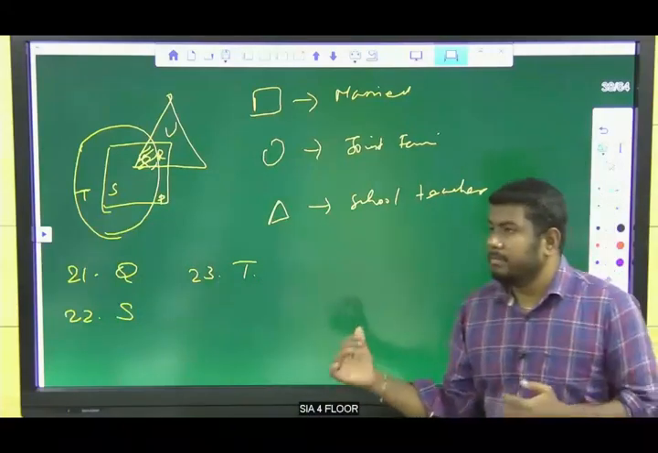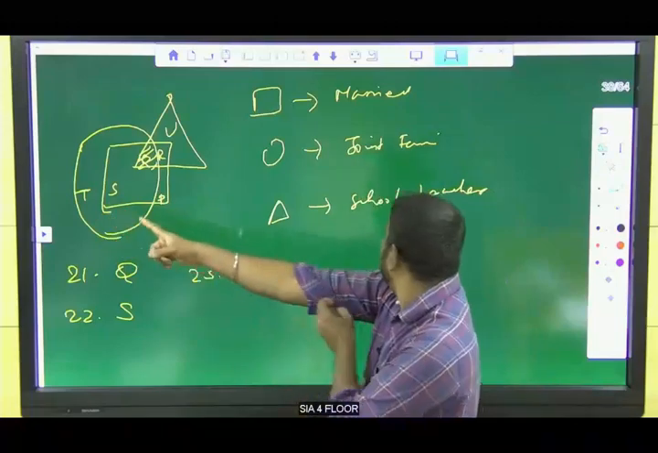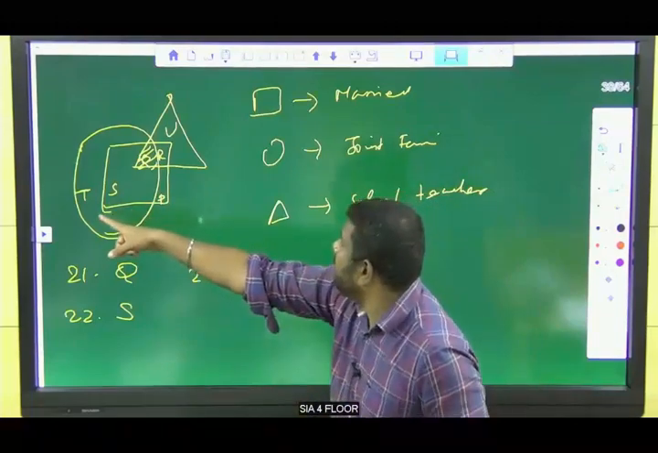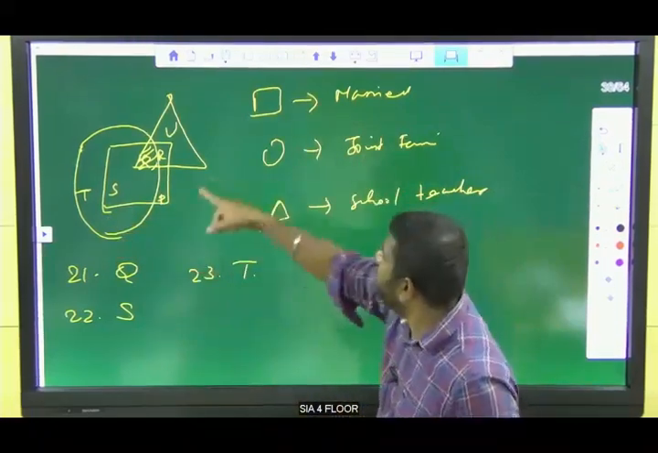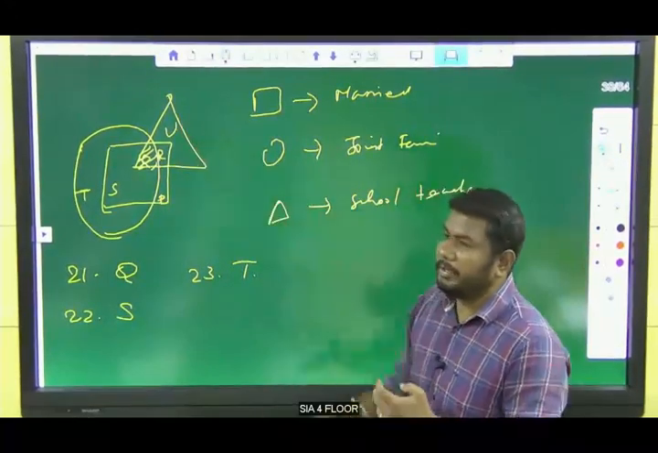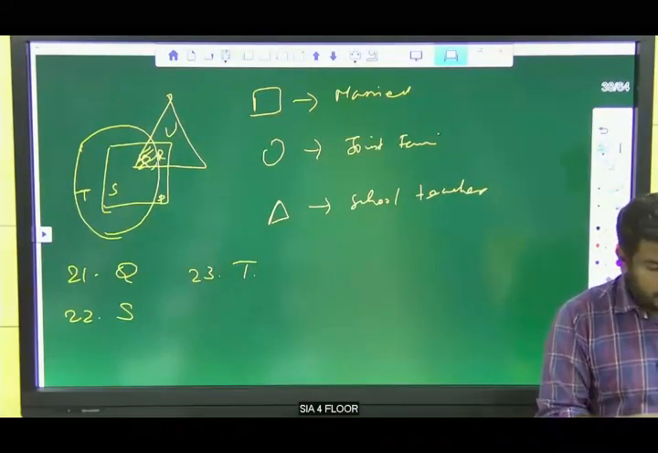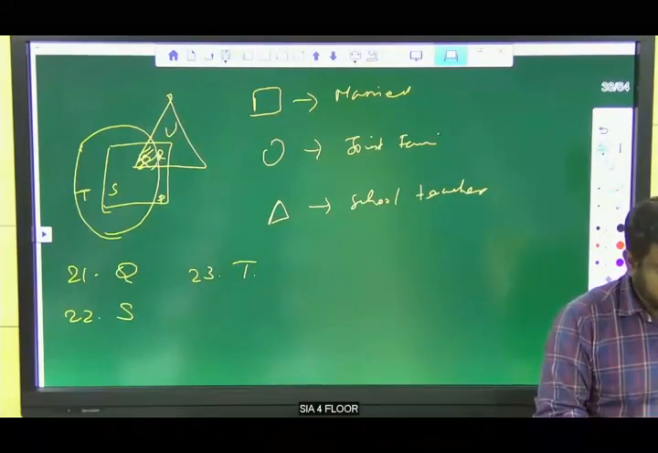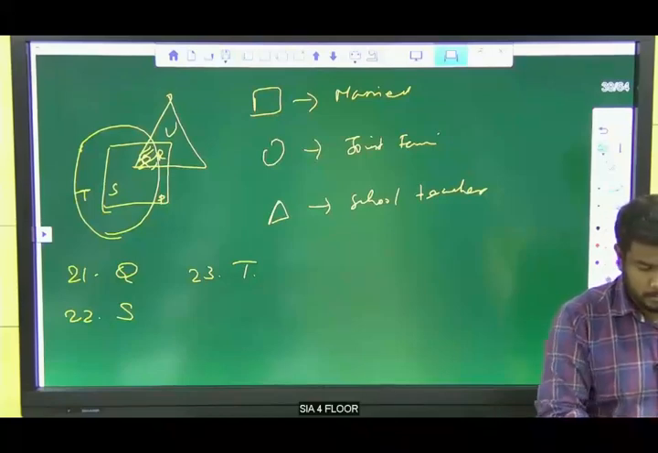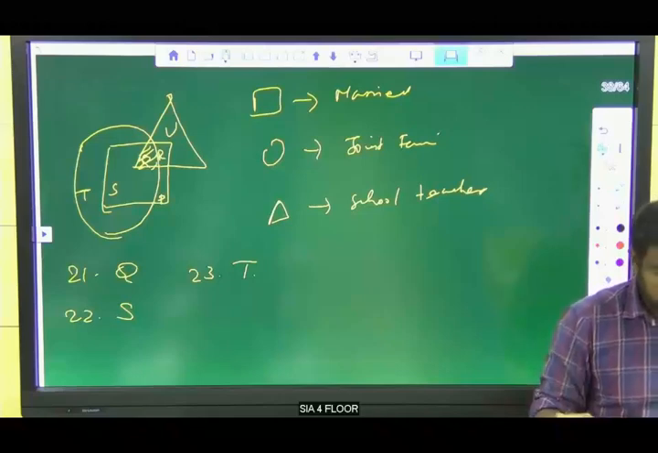Is that clear? We need to compare like this. Only joint family is T, only married people is P, and only school teacher is U. So we need to compare like this. Is that clear now? Shall we move to the next question? Yes or no?